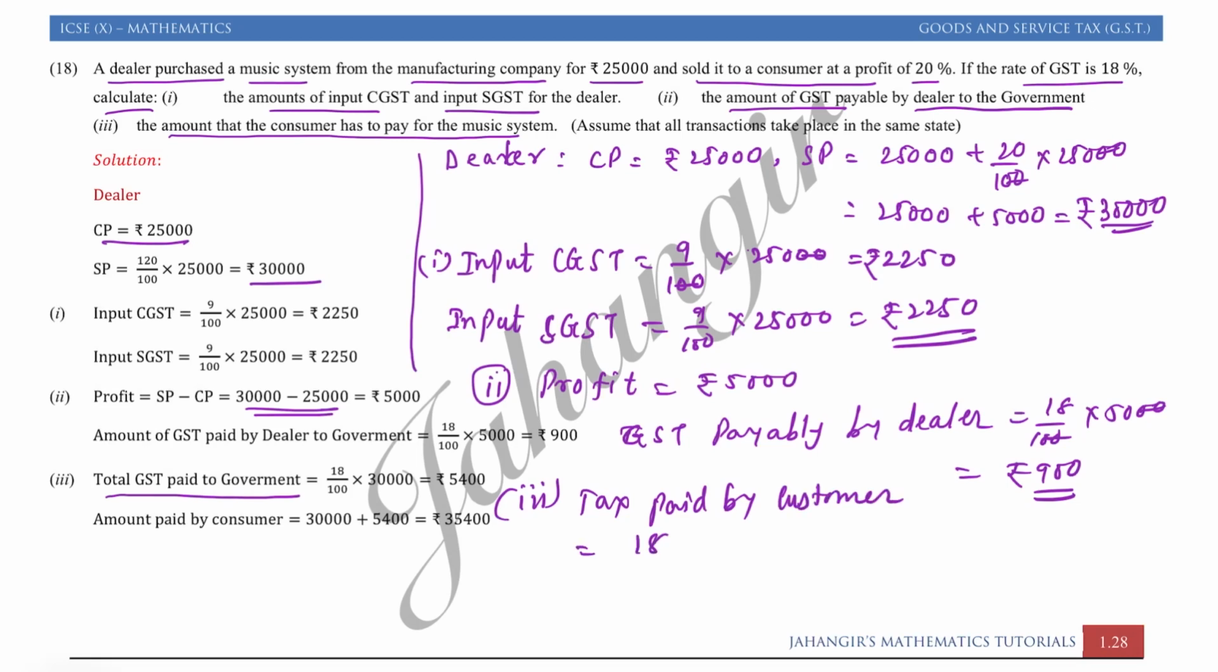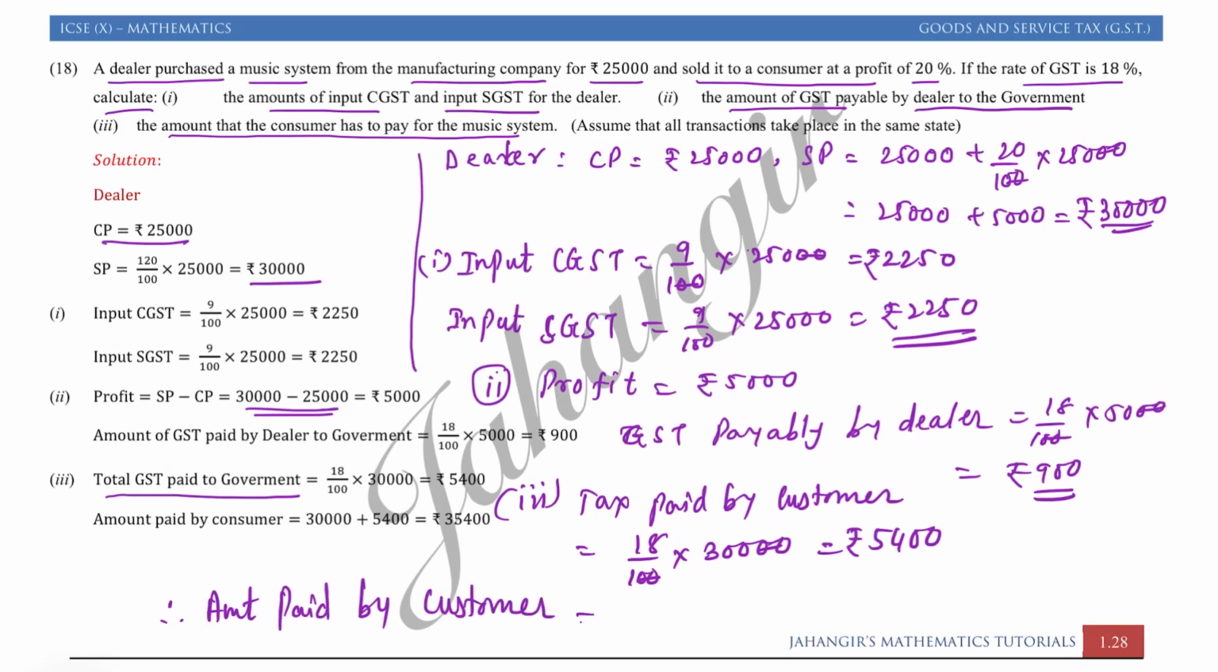Tax paid by customer is equal to 18% of 30,000. 18 into 3 is 54, so 5400. So therefore the amount paid by the customer is rupees 30,000 plus 5,400. So that is rupees 35,400 that the customer is paying for the music system.